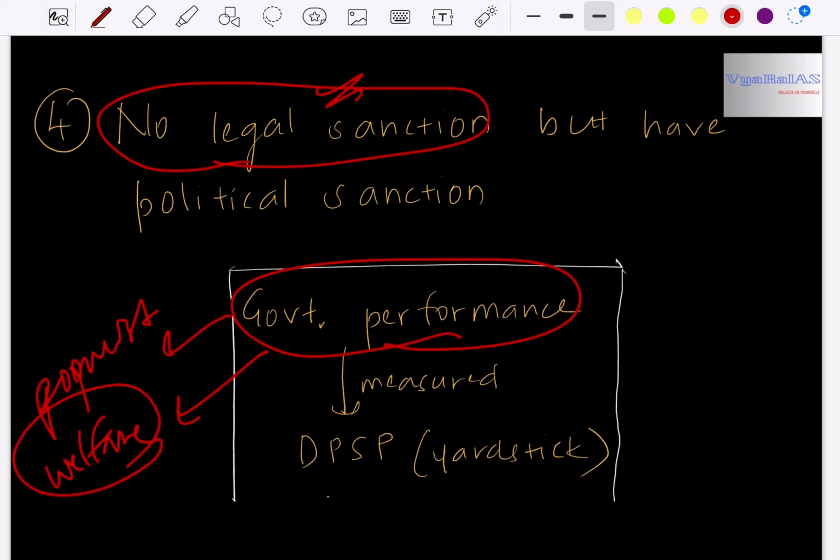All these things can be measured by referring to DPSP. Hence DPSP has political sanction. That is, DPSP is like a measuring tool or yardstick to measure the performance of the government, but DPSP does not have any legal sanction.